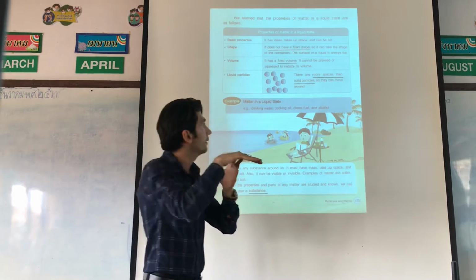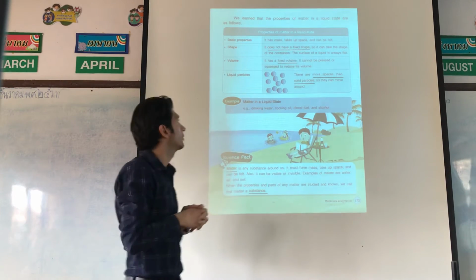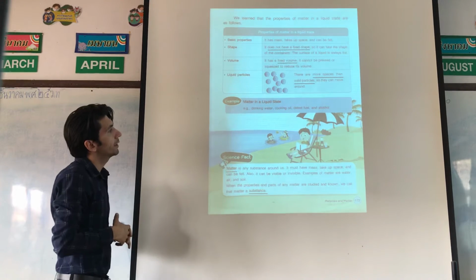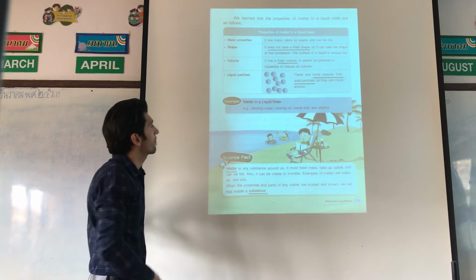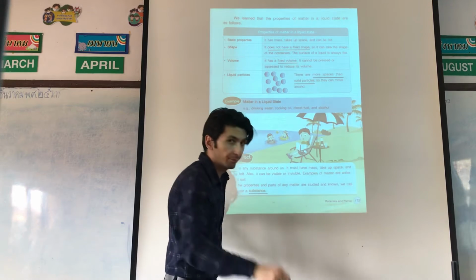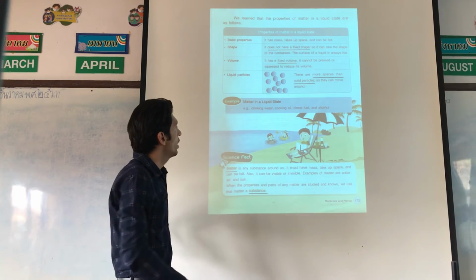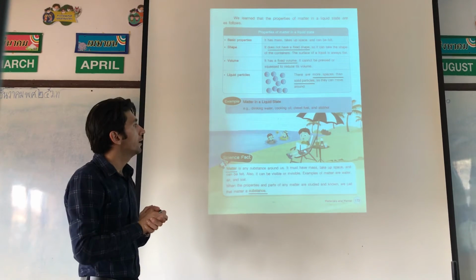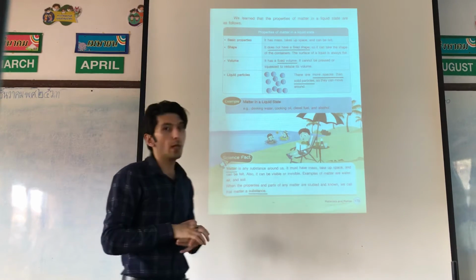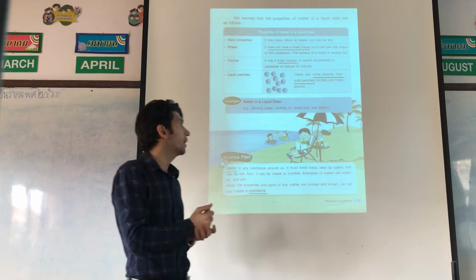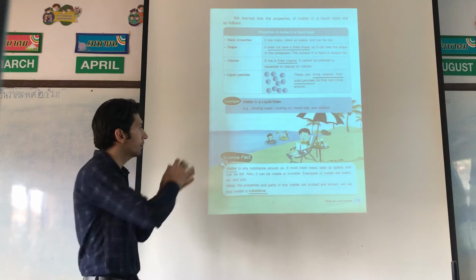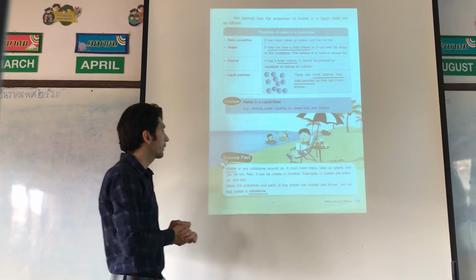Liquid can move around. Examples of matter in the liquid state: drinking water, cooking oil, diesel fuel, and alcohol. All of them are liquid.